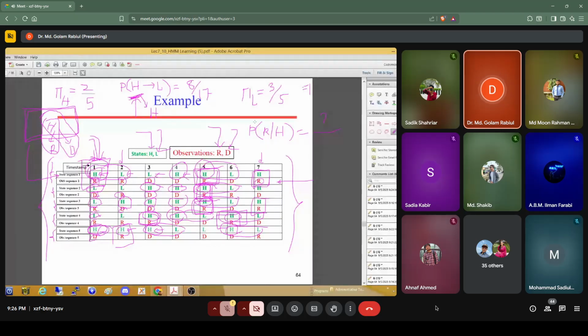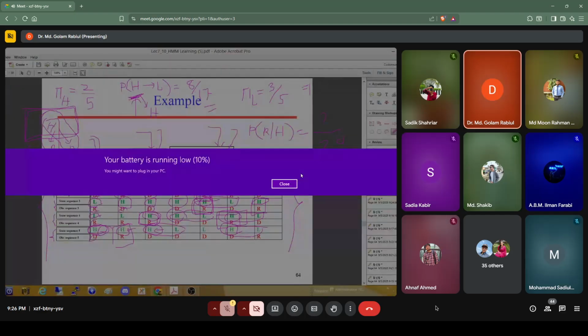We can see in previous example, the H here is total 17, but we just exclude the H of last days. So maybe you can say we can include, here is H, here is H, 3. The total maybe you will get 20 H. Sometimes you will get HR and sometimes you will get HD.